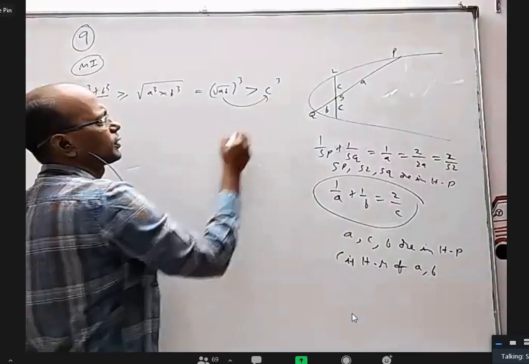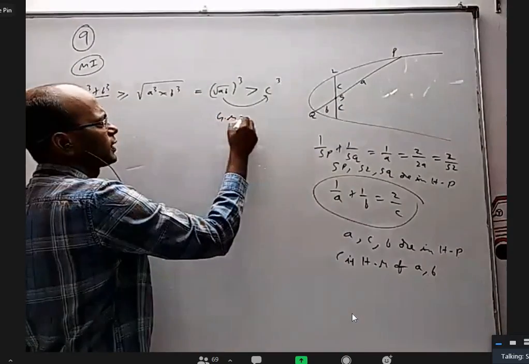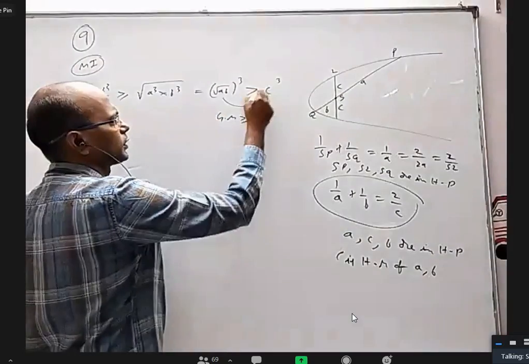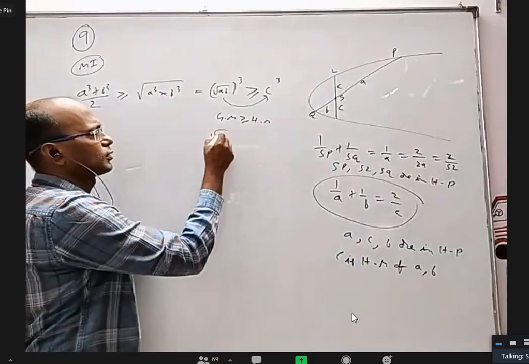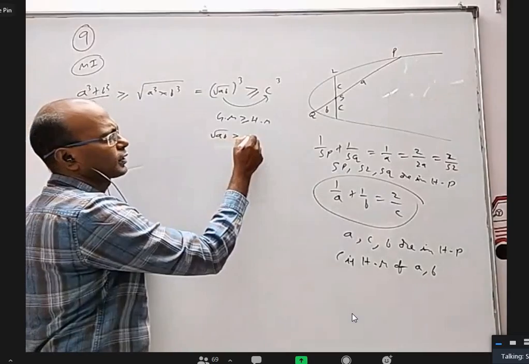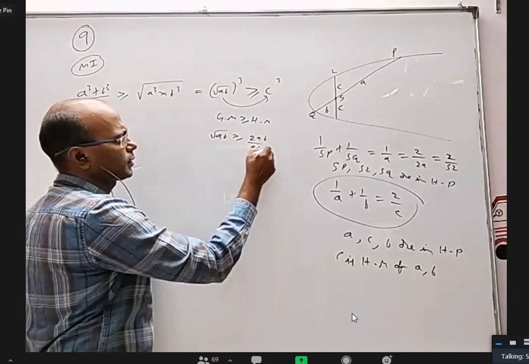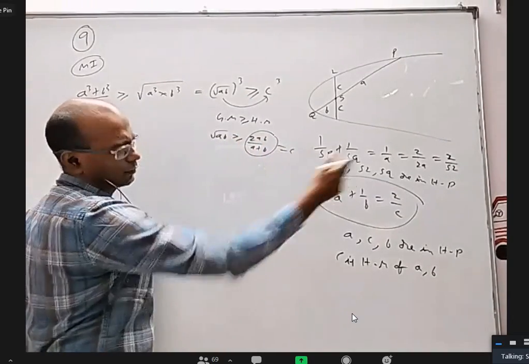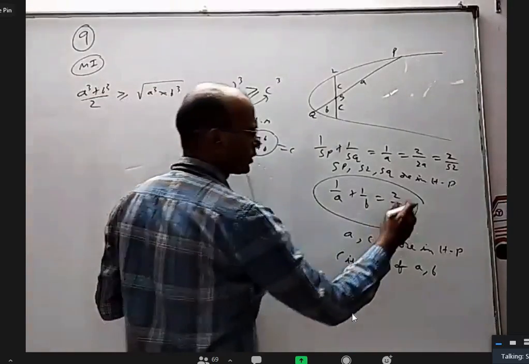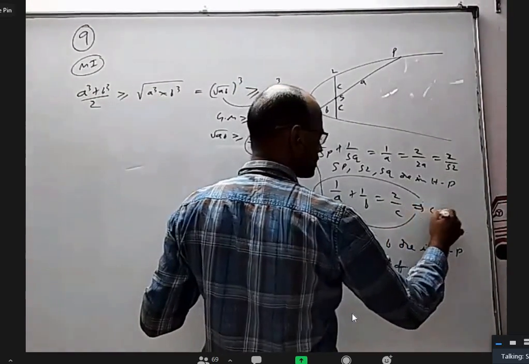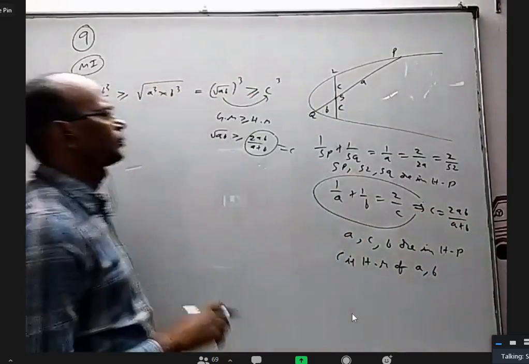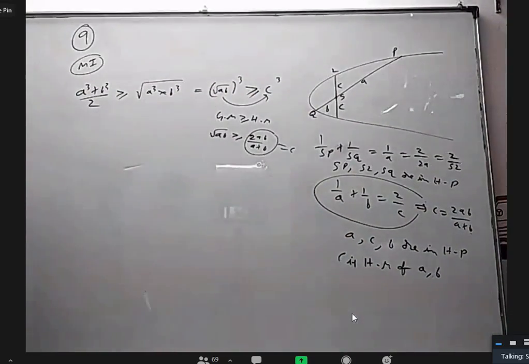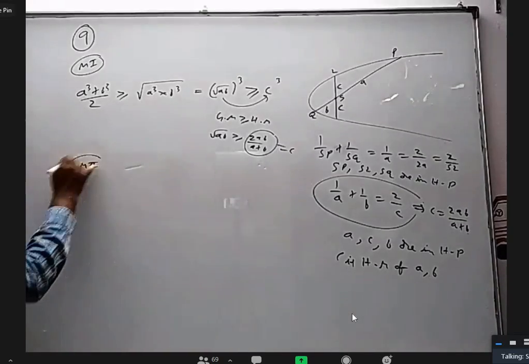How did I prove from here to here? Geometric mean is greater than or equal to harmonic mean. For two numbers A and B, the geometric mean is root AB and the harmonic mean is 2AB by (A plus B), which is exactly C here. From here, you will also get C equal to 2AB by (A plus B), or directly C is the harmonic mean. So you can prove it like this. Method 2.